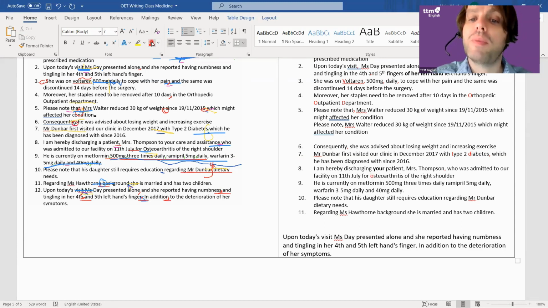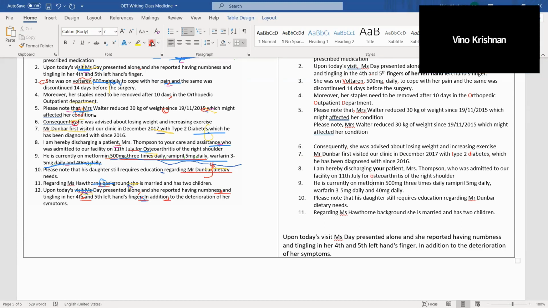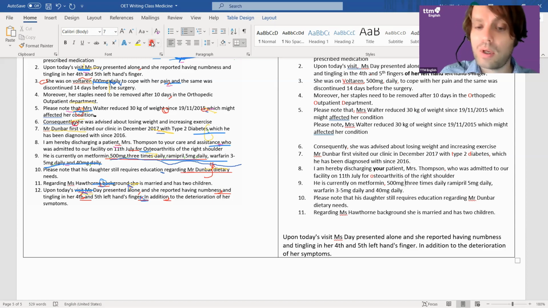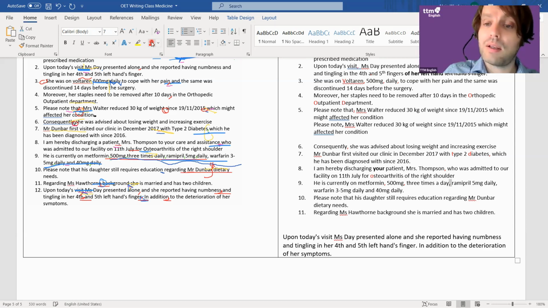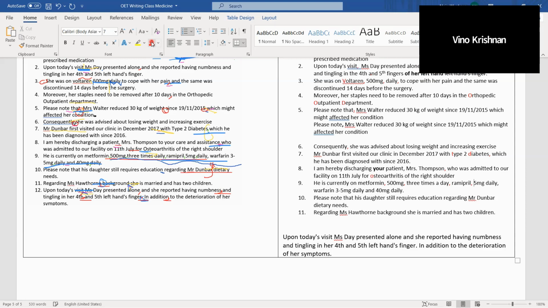He's currently on metformin. So what about this one? Comma after metformin. Is metformin a brand name? Are you sure? I think a lot of people don't think it is. No. So this one, I'm going to put commas. Where else? 3 times a day; "a day" sounds better. Okay, so comma, Ramipril, 5 mg, comma, daily, comma, warfarin, comma, 3 to 5 mg daily.